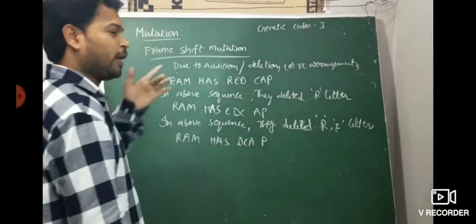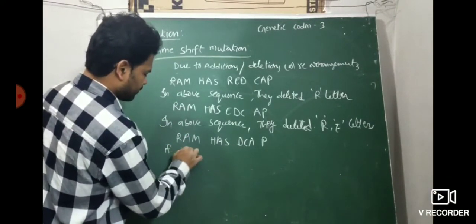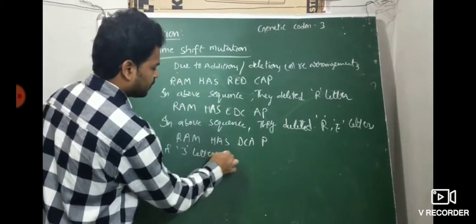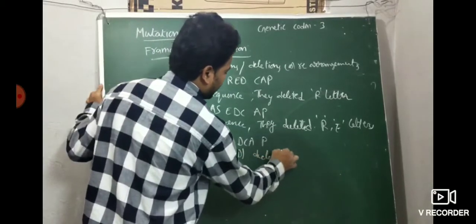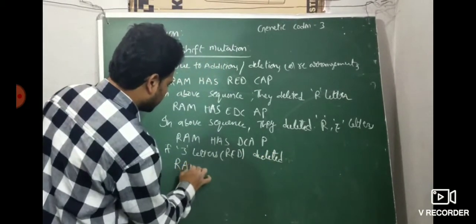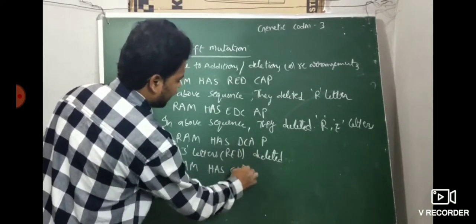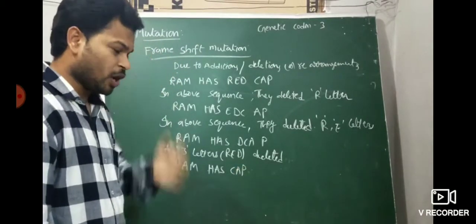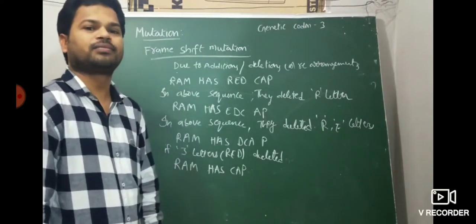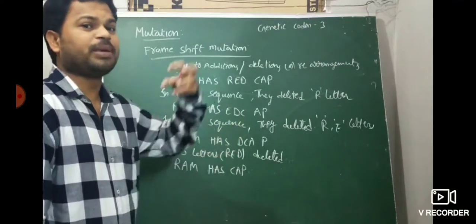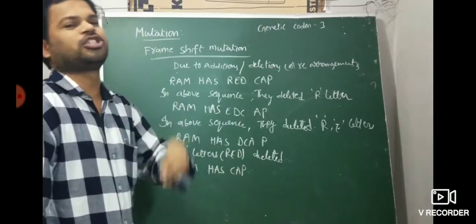Two letters deleted. What happened? The reading frame will change. Next, if three letters are deleted, what happened? If three letters are deleted, the amino acid is also deleted. From this conclusion, what we said previously: if one letter is deleted or two letters are deleted, the reading frame will change. If three letters are deleted, the reading frame does not change.